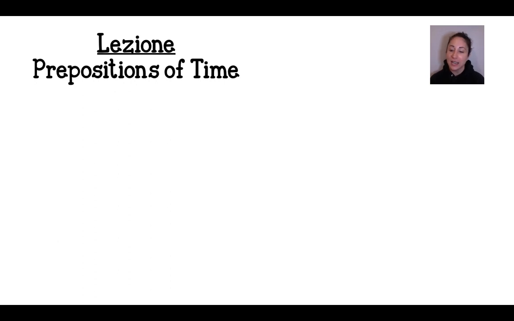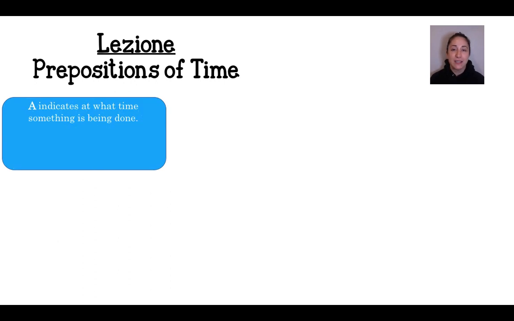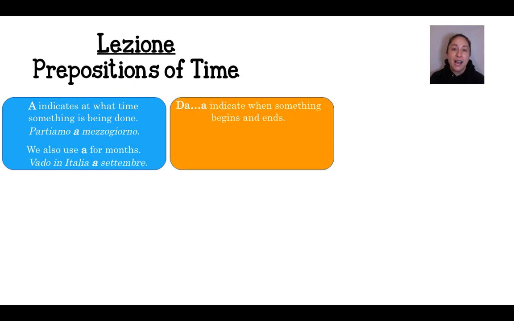Let's get started. The first preposition that we have is a. A indicates at what time something is being done. For example, partiamo a mezzogiorno. We are leaving at noon. We also use a whenever we're talking about a month. So the month in which, for example, we're taking a trip. Vado in Italia a settembre. I'm going to Italy in September. I wish.